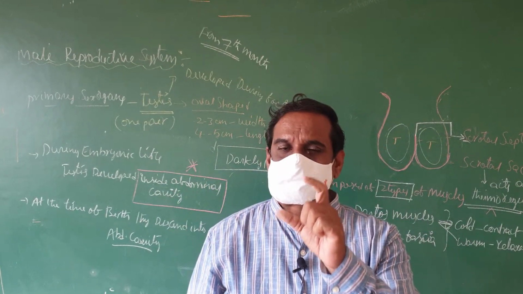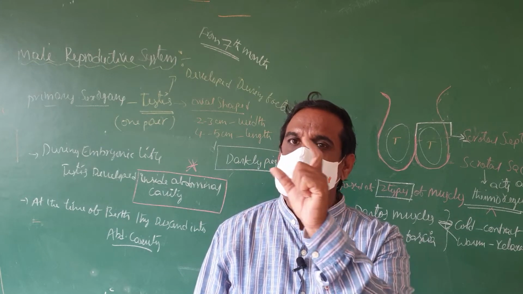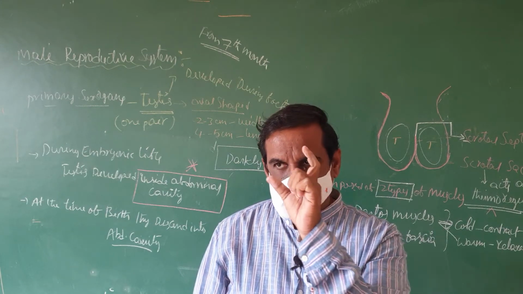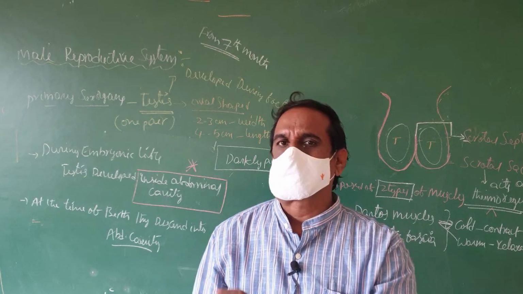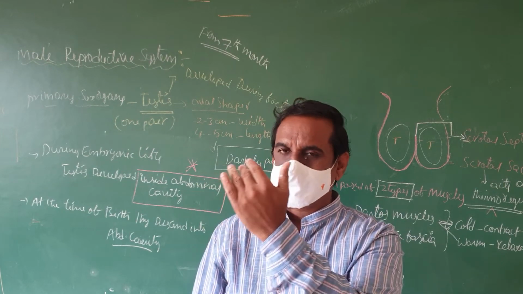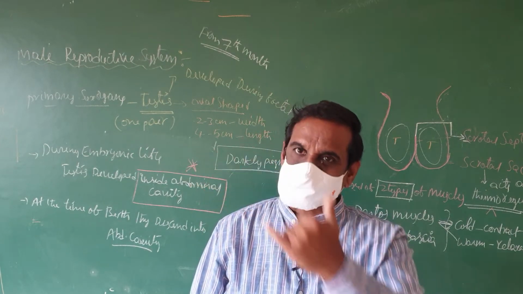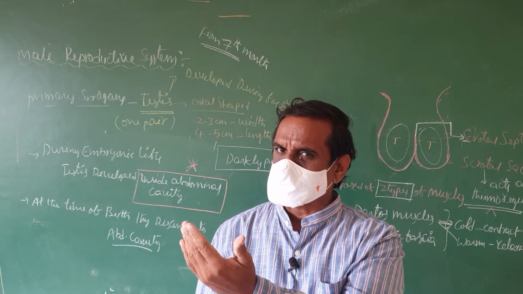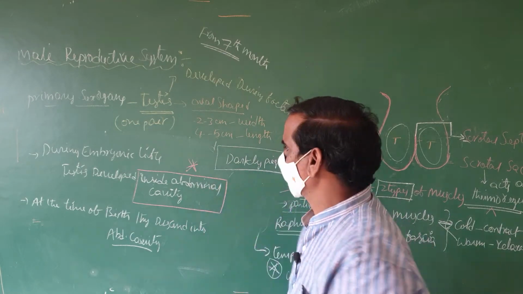Development of the testis takes place from the 7th month of embryonic life. At that time, the testis develops in the abdominal cavity. At the time of birth, the testis descends into the scrotal sac. The scrotal sac is extra abdominal.